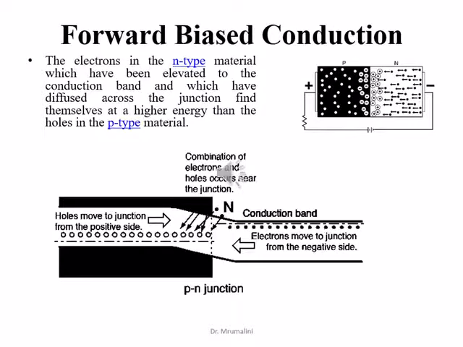Whenever p-type material is connected to the positive and n-type to the negative terminal of the external power supply, it is said to be forward bias. During forward bias, the width of the depletion region decreases. This reduces the barrier potential. The Fermi level of p-type material is lowered as compared to the Fermi level of n-type material. This enables easy flow of electrons from the n side to the p side.